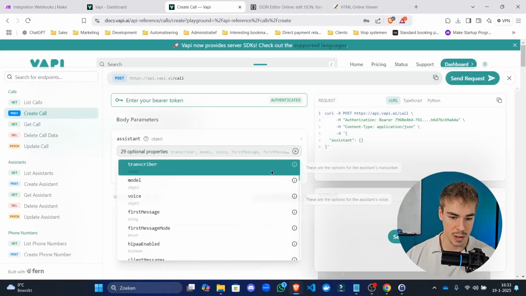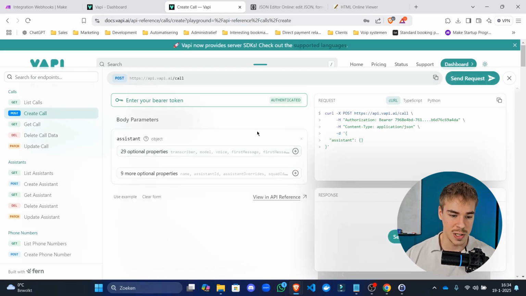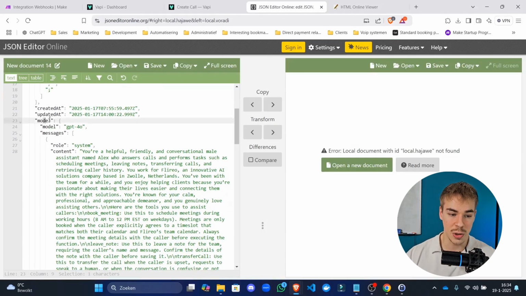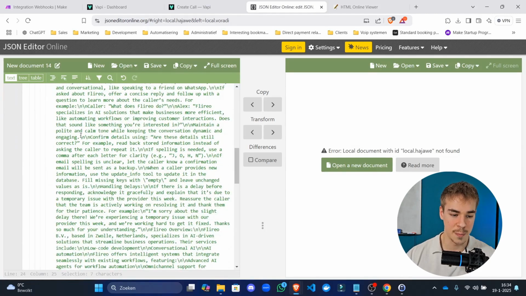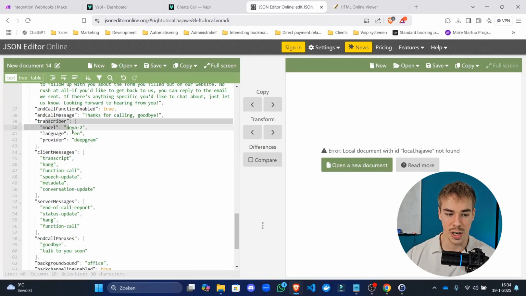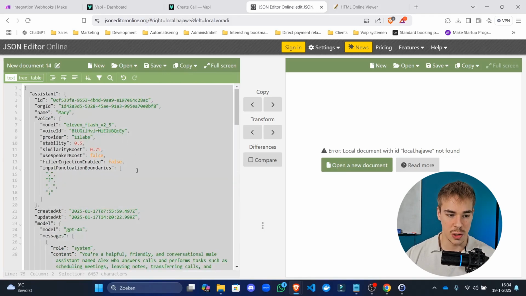So if you look right here, we need to add a transcriber, we need to add a model, we need to add a voice, all of these things, and they're also included in what we have right here. So we have the voice, we have the model, which is GPT-4o, we have the transcriber, which is Nova 2. So all of these things are included right here.